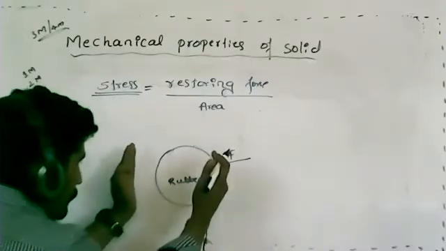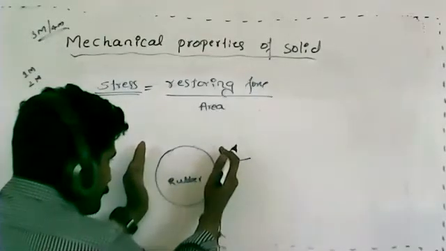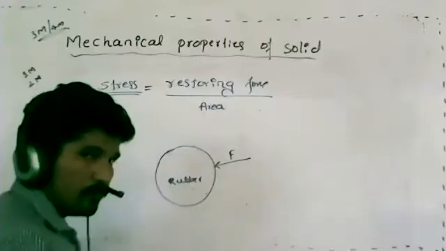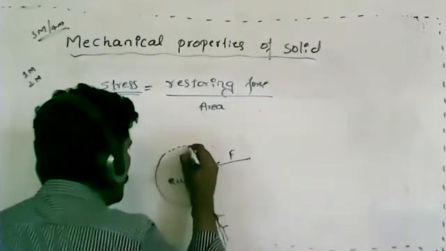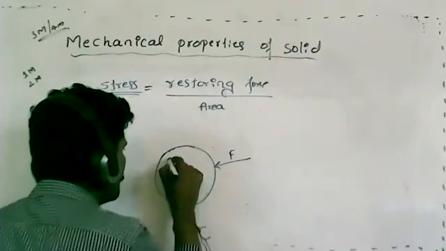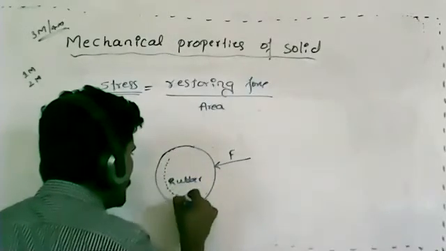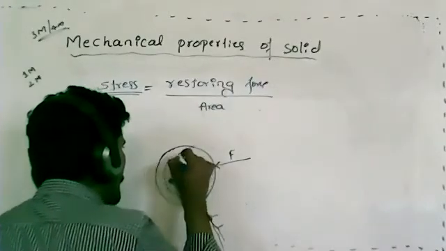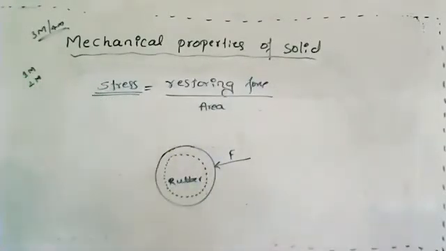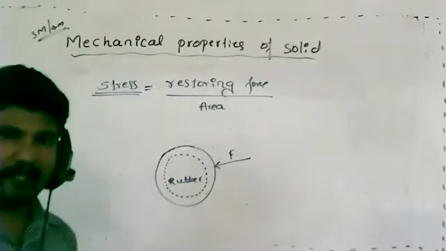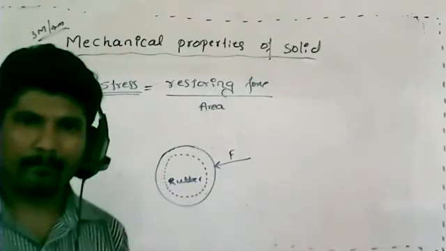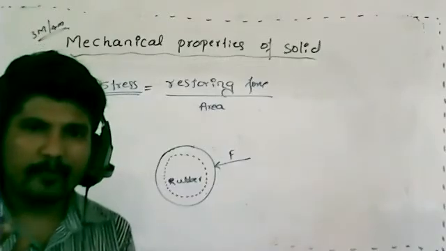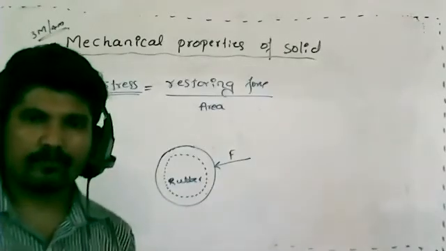This rubber ball will get compressed. It changes its shape as well as size. In this way, a small, minute compression will be there, just because of the presence of the external force.